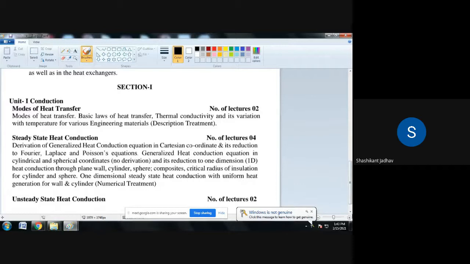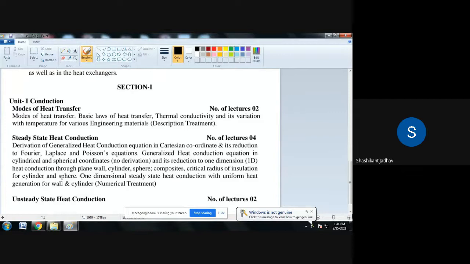First, we discussed the conduction mode, and the law related to conduction is Fourier's law of heat conduction. Second is the convection mode, and the law related to convection is Newton's law of cooling. Then we discussed the third mode of heat transfer, which is radiation. What are the laws related to radiation?